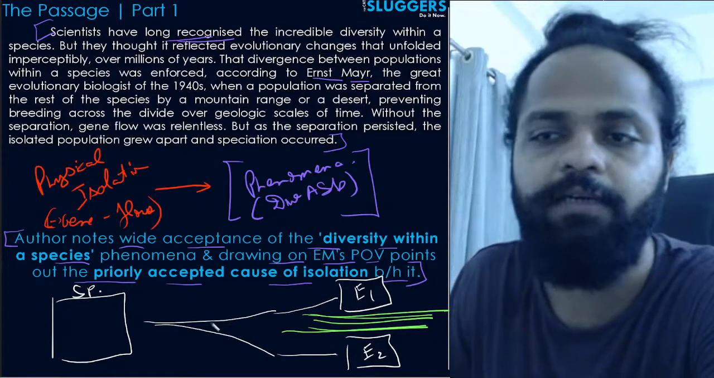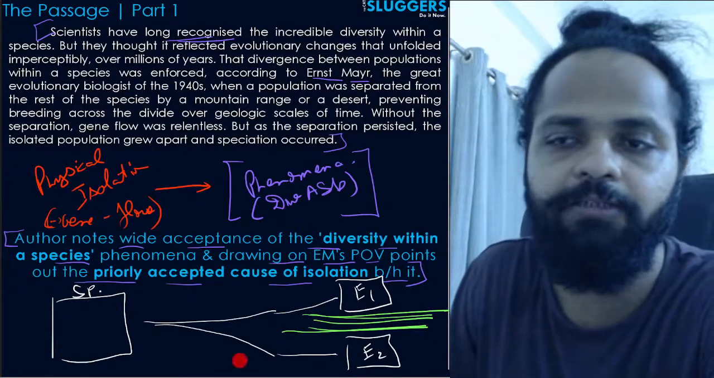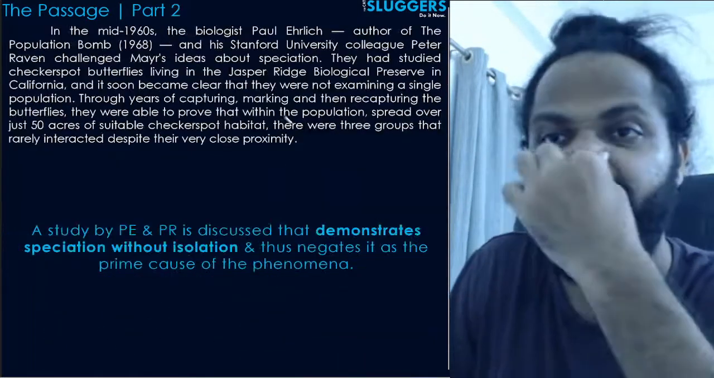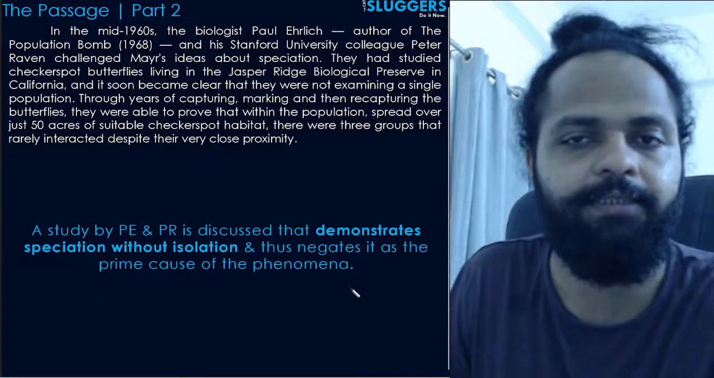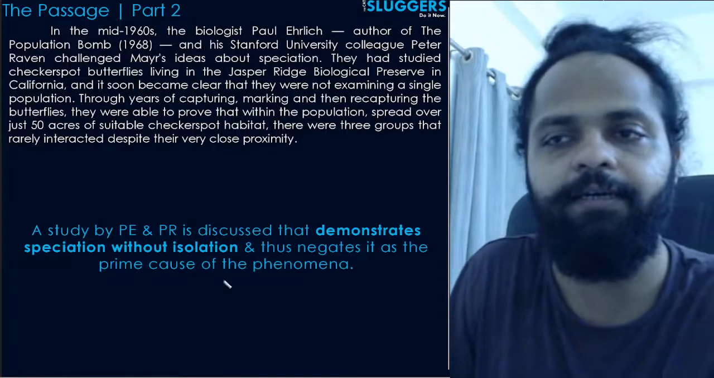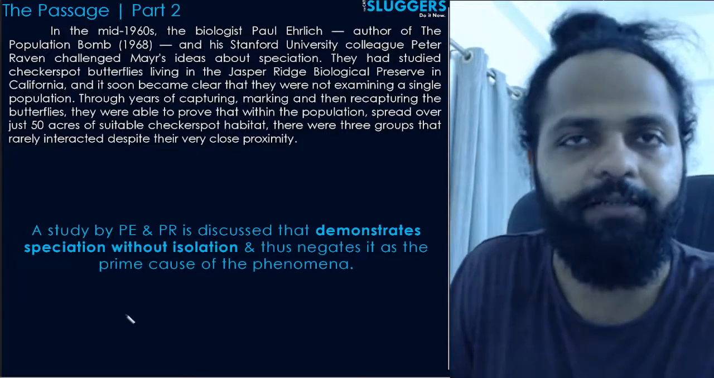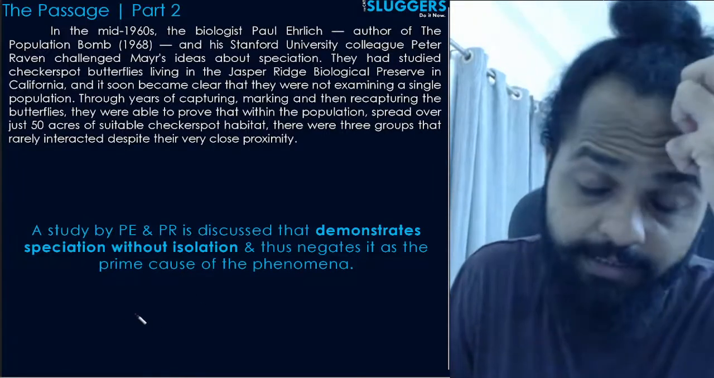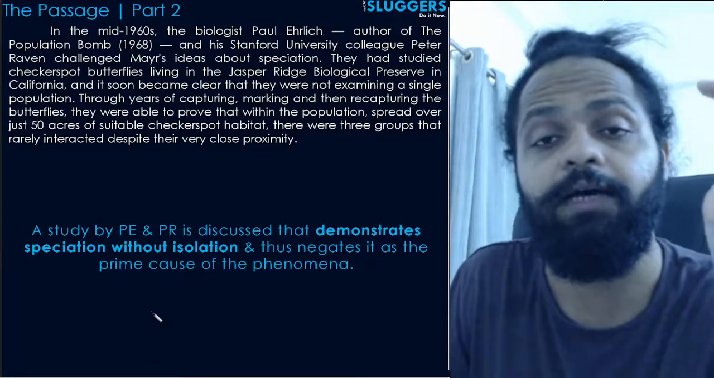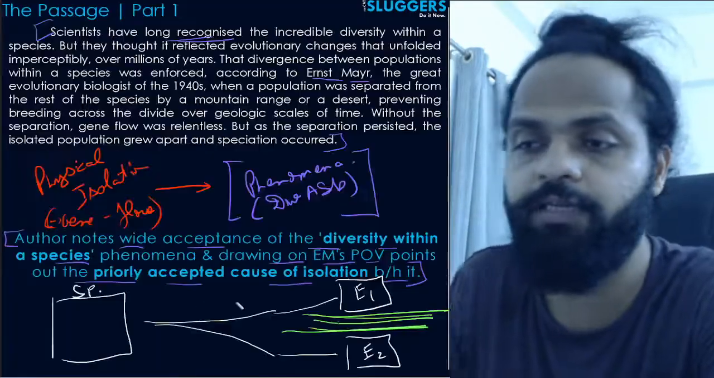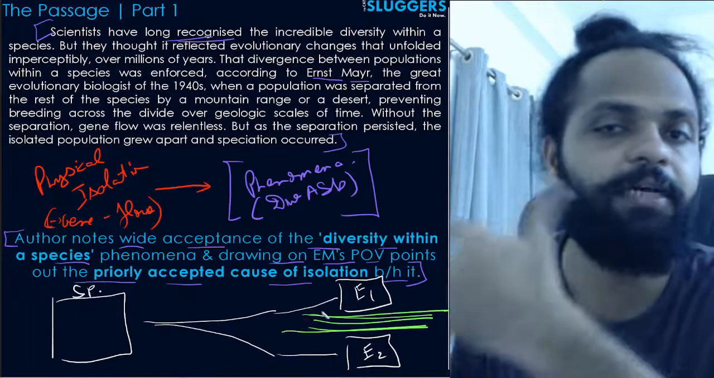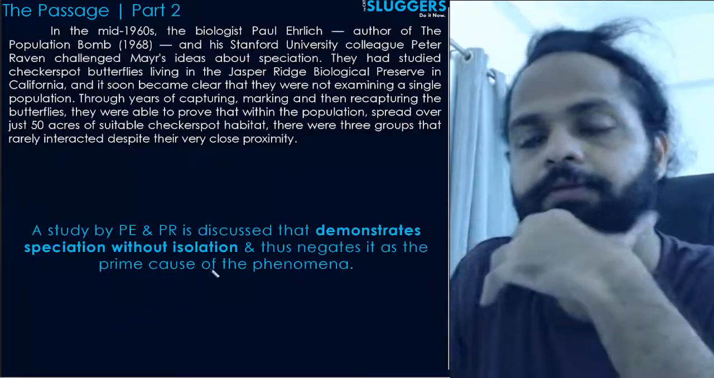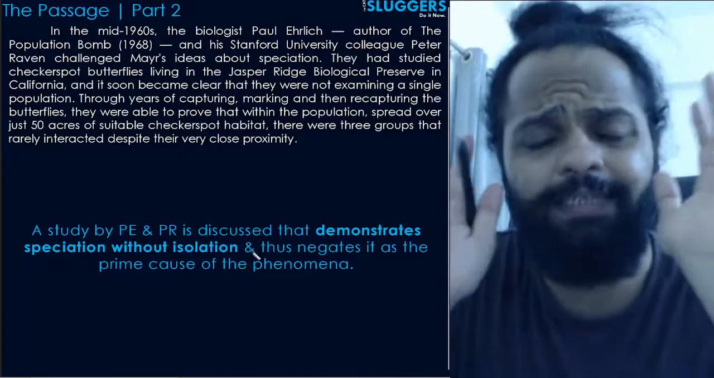Isolation के बिना भी एक ही ग्रुप में से आपके अलग अलग दो स्पीशीज आ सकते हैं, ठीक है, and thus negates it as the prime cause of the phenomena. And thus these two scientists, they negate isolation, natural isolation, as physical isolation, sorry, as the prime cause of the phenomena. तो उनके हिसाब से ये हो गया कि नहीं यार, ये इनका जो speciation का जो prime cause है वो isolation नहीं है, because उसके बिना भी होता है. Got it? So that's the essence of the second paragraph.